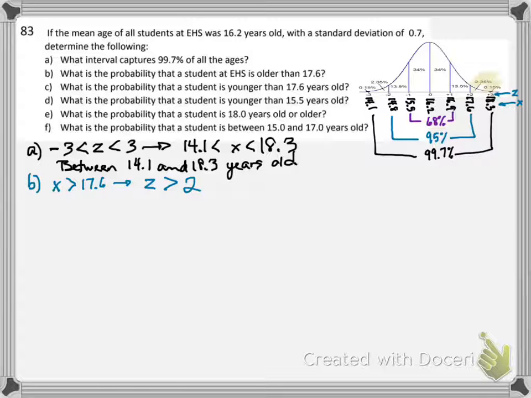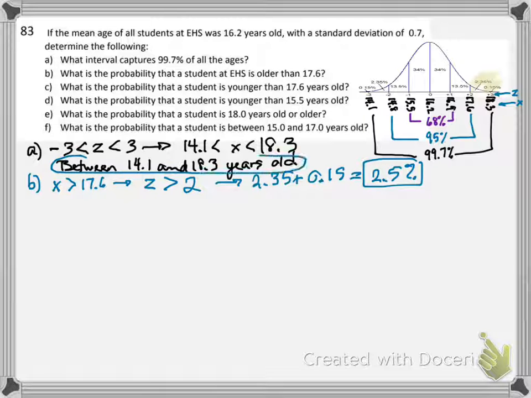So I'm dealing with 2.35 plus 0.15, which gives me 2.5%. I should circle the answer up there too. Okay. Part C.